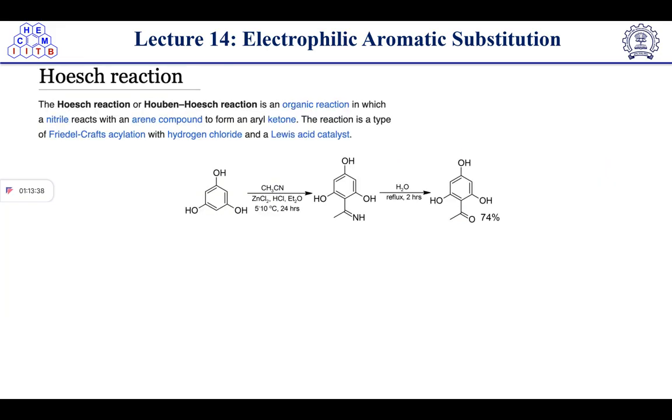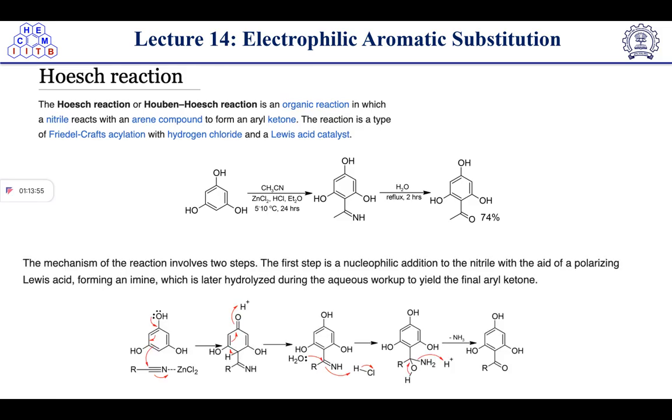Then the Hoesch reaction. The Houben-Hoesch reaction is an organic reaction in which a nitrile group reacts with an arene compound to form the ketone. The reaction is a type of Friedel-Crafts acylation with hydrogen chloride and a Lewis acid catalyst. You can see the mechanism here.